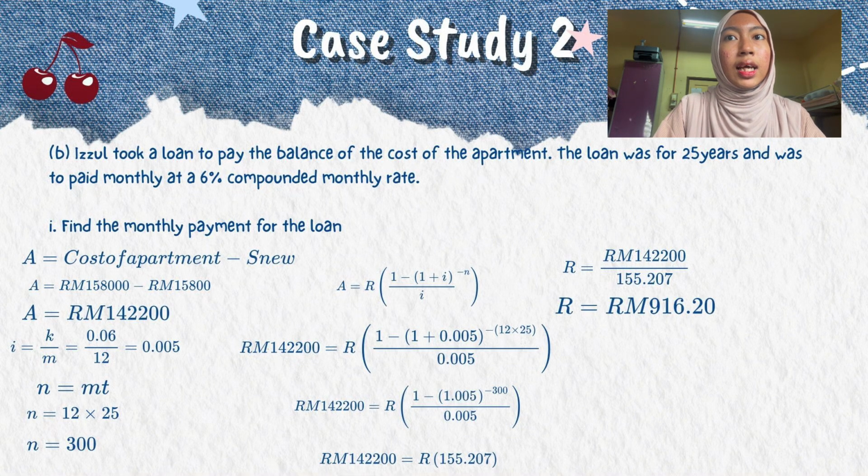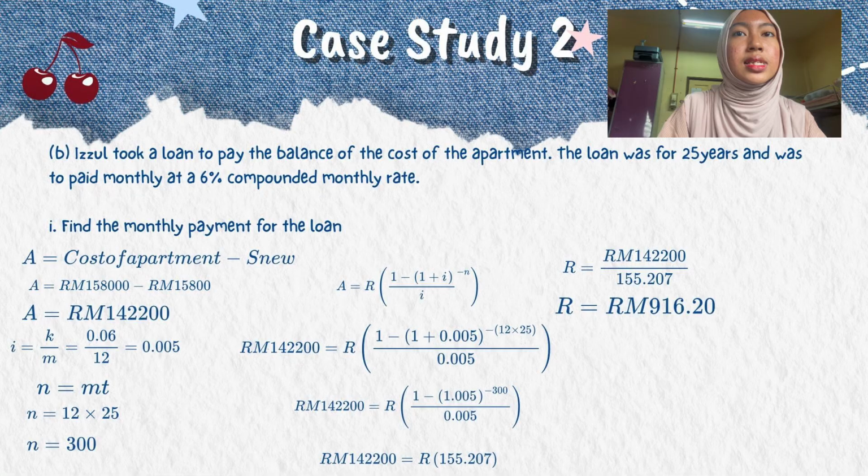After that, we need to find I. I equals Q over M. I equals 0.06 divided by 12, and the answer for I is 0.005. N equals MT. N equals 12 multiplied by 25, and the answer for n is 300. Then we use present value formula. A equals R open bracket 1 minus open bracket 1 plus I close bracket minus n over I close bracket.